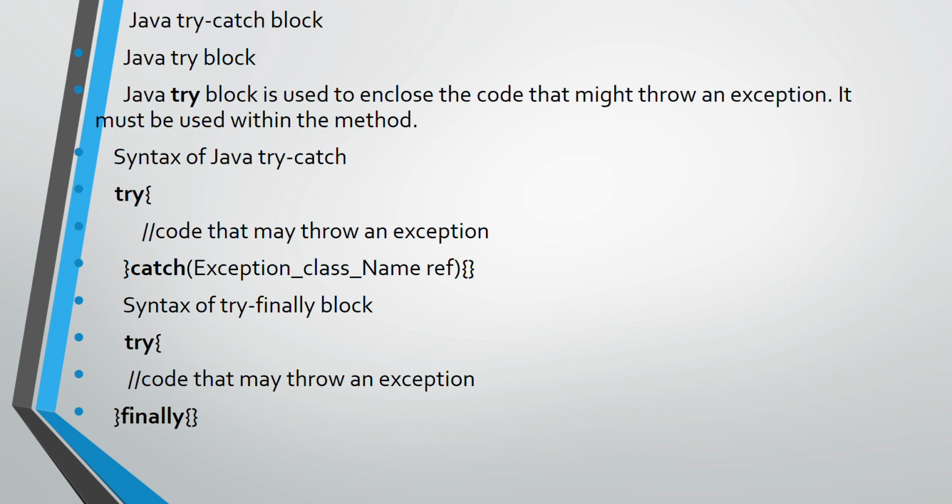of that class. Then we can also write the syntax of a try block with finally. Every time, try must be followed by either a catch or a finally block; we cannot write only the try block, or only the catch block, or only the finally block. It must always be a pair of either try catch or try finally. But one more thing: we can write multiple catch statements in our program, but only one finally is mentioned in our program.